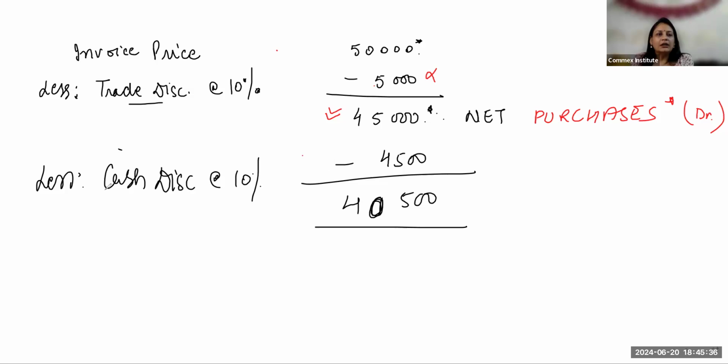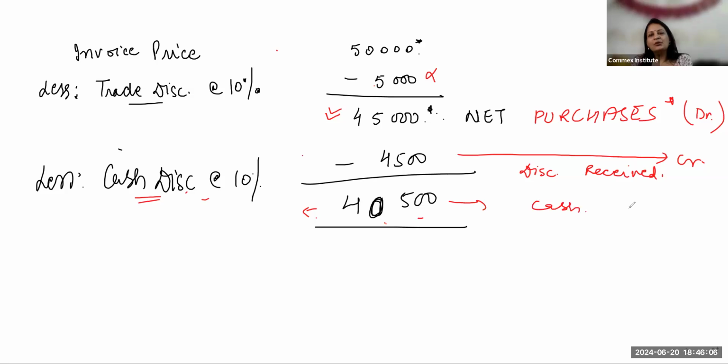Okay? Cash discount. Now this is discount received or discount allowed. Is it an expense for me or an income for us? Okay, so this will be credited. 4,500 will be credited because this is what I call discount received. Okay. And what is this? This is the final payment made. Okay, this is the net payment which I'm making, 40,500. So my cash will be credited, right? My cash will be credited.